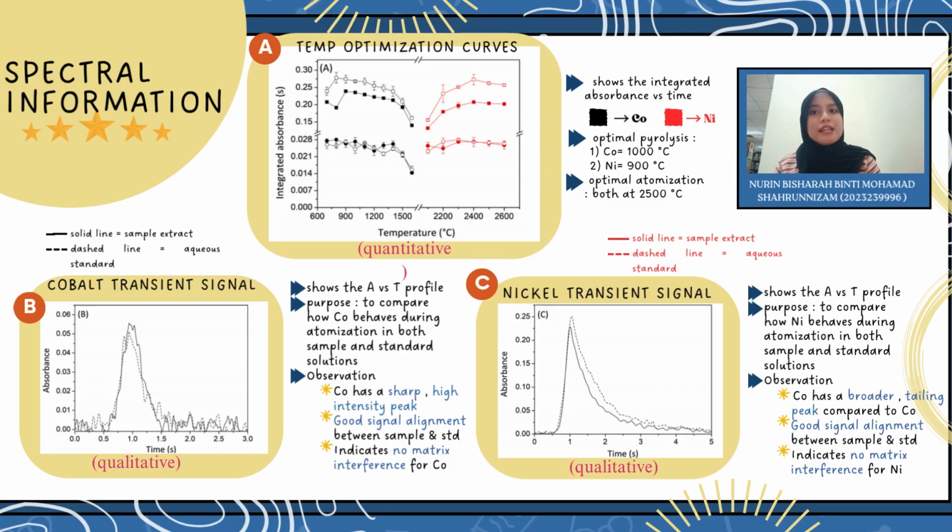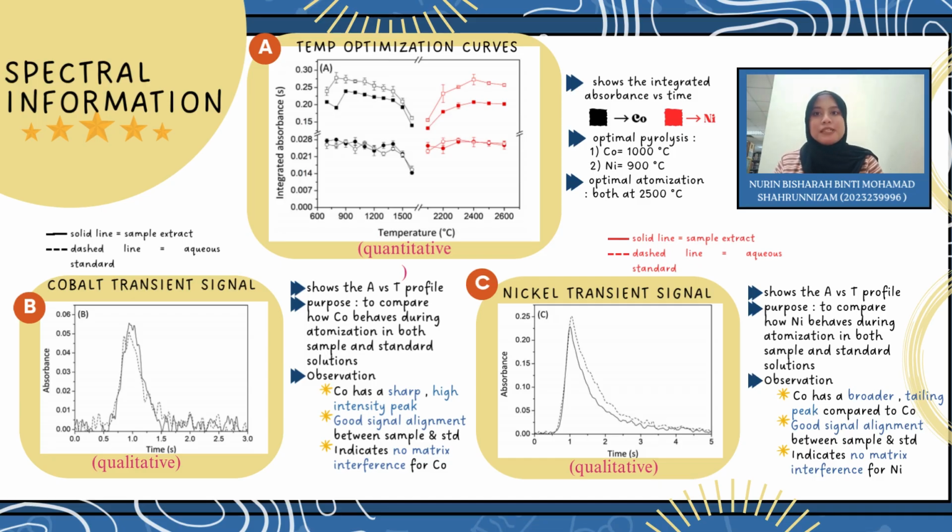In part A of the slide is the integrated absorbance compared to temperature. This data was applied in the atomization furnace program. To obtain correct quantification, the correct temperatures are necessary so that the metal is completely atomized yet not lost to pyrolysis. Taking this curve into consideration, the best pyrolysis temperatures were determined at 1000 degrees Celsius for cobalt and 900 degrees Celsius for nickel, and both elements atomized successfully at 2500 degrees Celsius.